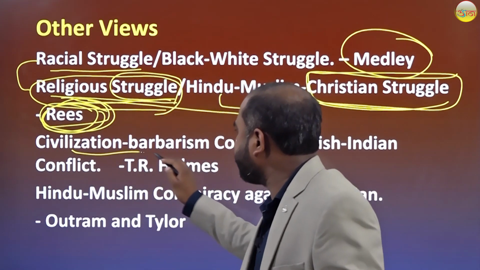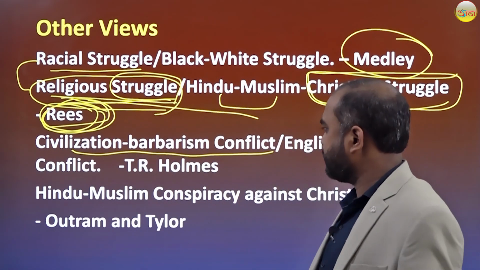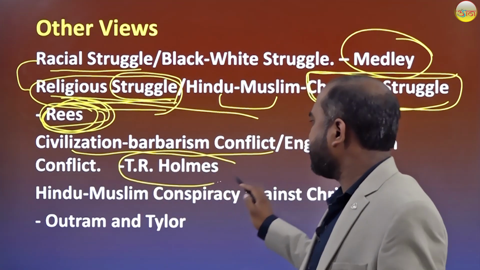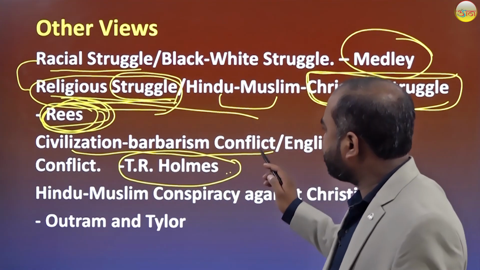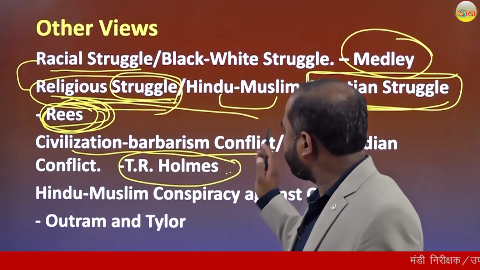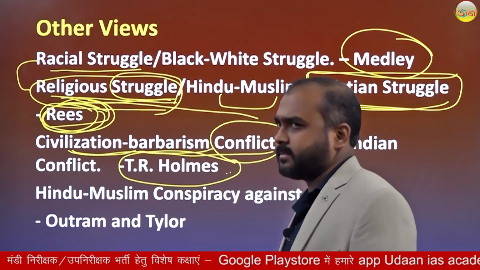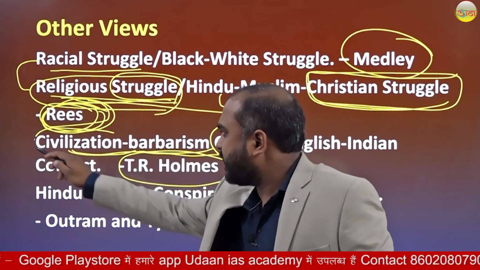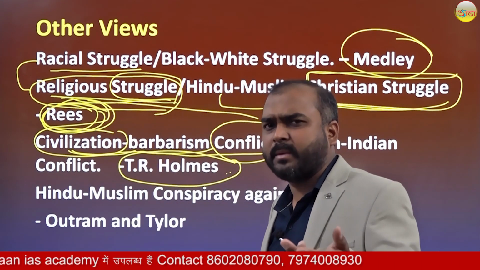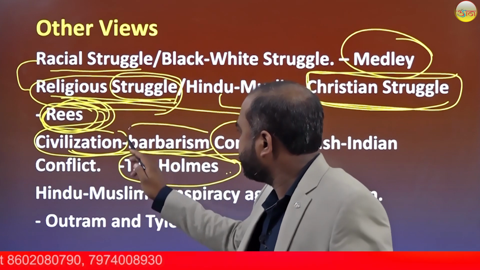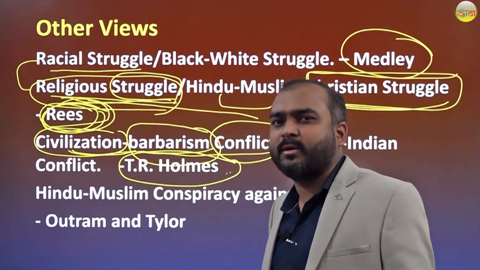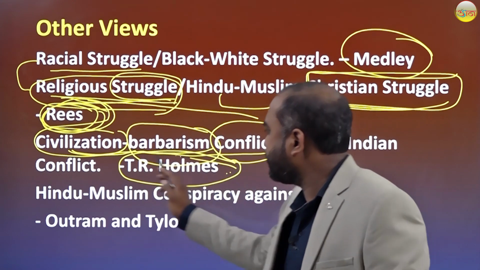Now, civilization-barbarian conflict, T.R. Holmes. He says that this revolt was actually a conflict between civilized and barbarian. So civilized means English people and barbarism belongs to Indians. Who says?